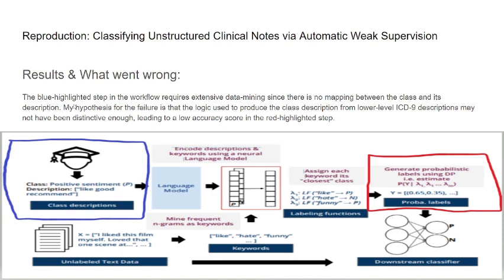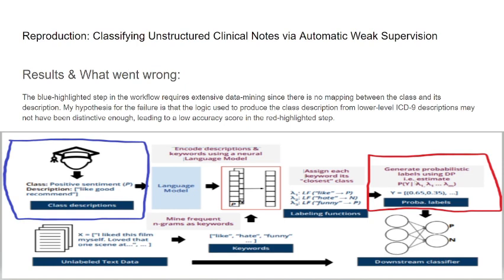My hypothesis for this is as follows. The blue highlighted step in the workflow requires extensive data mining since there is no mapping between the class and its descriptions, and the authors did not really go into detail explaining how they generated this mapping. My hypothesis for the failure is that the logic used to produce the class description from low-level ICD-9 descriptions may not have been distinctive enough, leading to a low accuracy score in the red highlighted step.